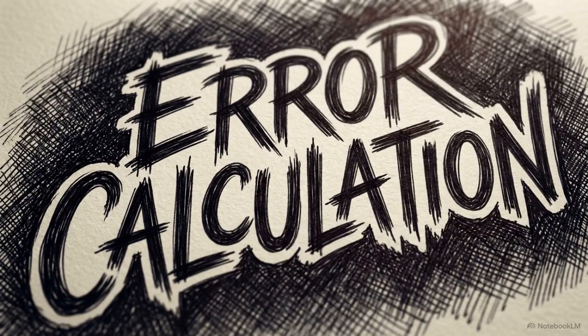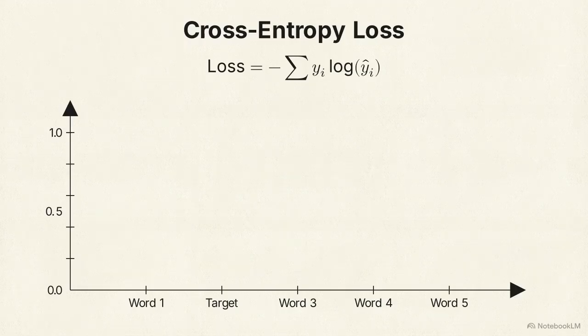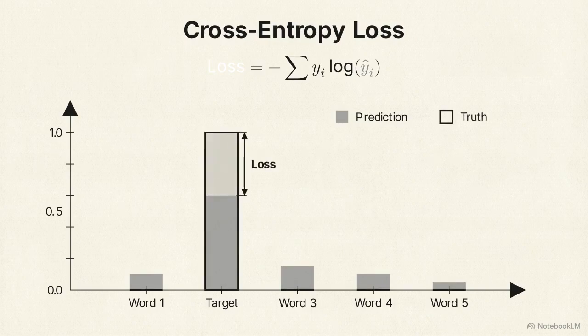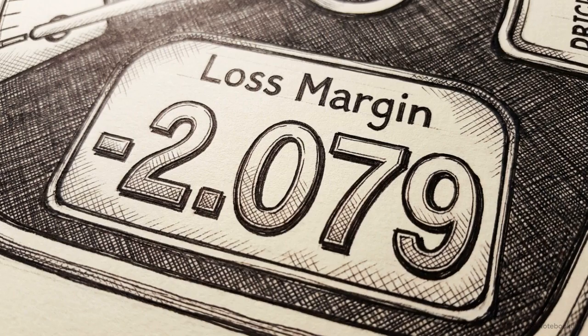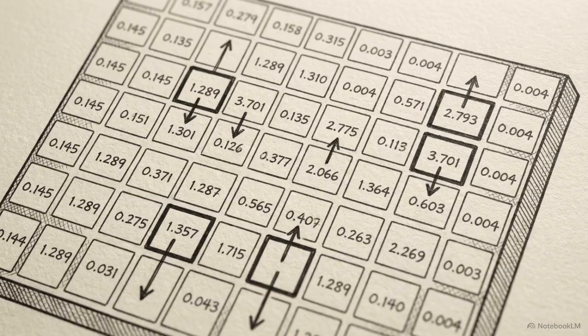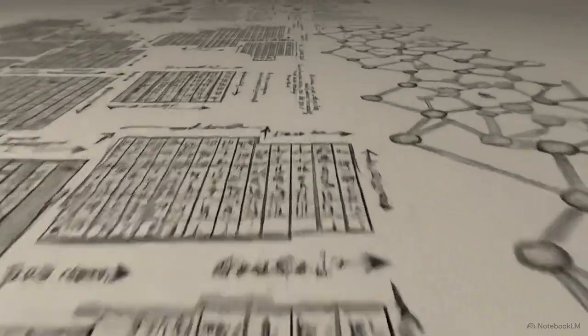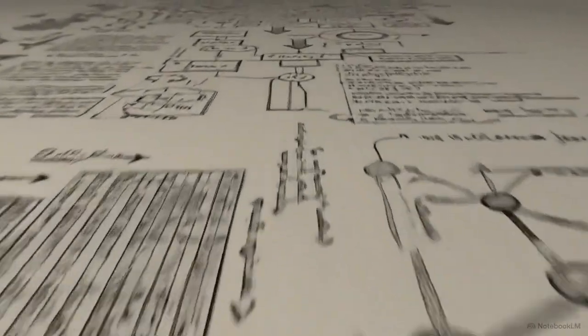The network measures its accuracy using cross-entropy loss. Cross-entropy loss is a mathematical function that calculates the distance between the model's predicted probability distribution and the actual one-hot encoded truth. This single error value is the vital signal for backpropagation. It tells the network how to adjust the weights in both matrices to reduce the error on the next pass. That forward pass is just a single event. To learn language, the model must iterate this exact process over thousands of epochs, processing millions of text pairs.